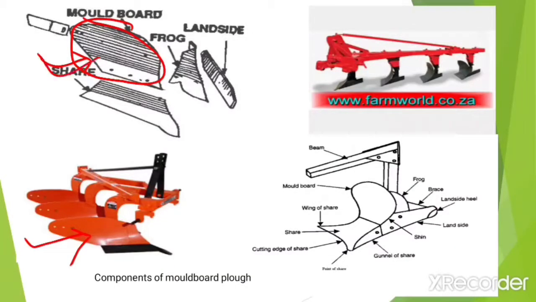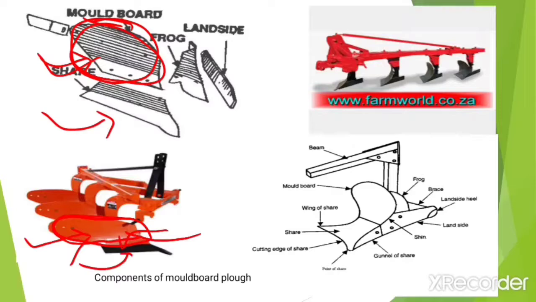Okay, now the next component is mold board. When we see this image, this part is the mold board. The mold board is that part of the plow which receives the furrow slice from the shear. Where is the shear? This is the shear. After that, what is its function? It lifts, turns and breaks the furrow slice.